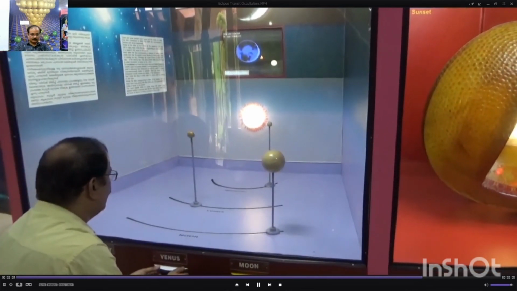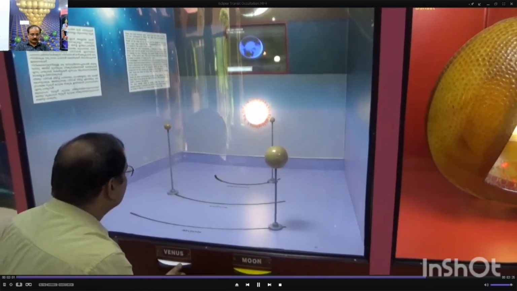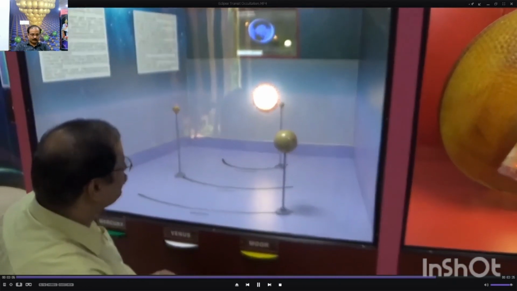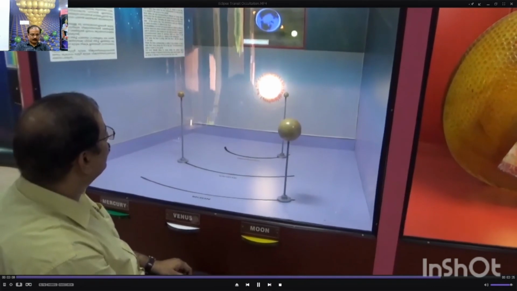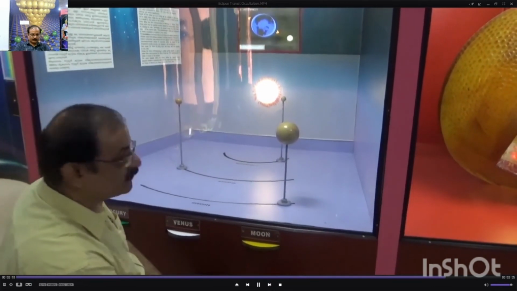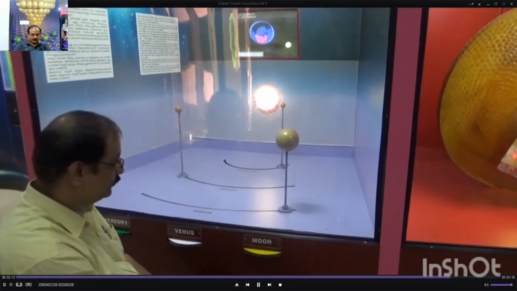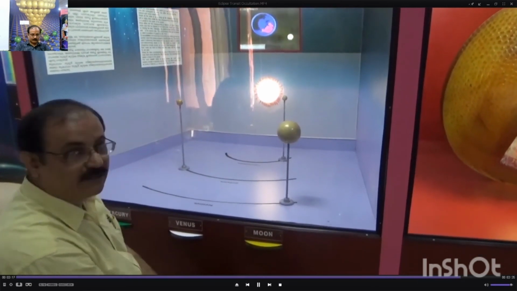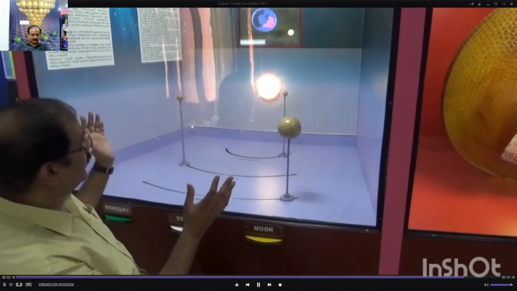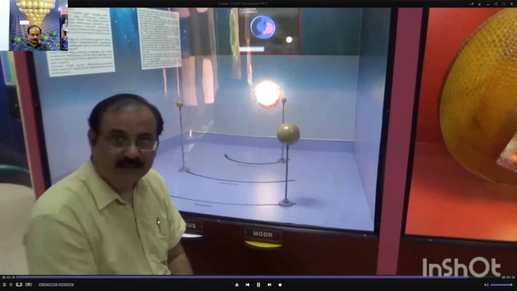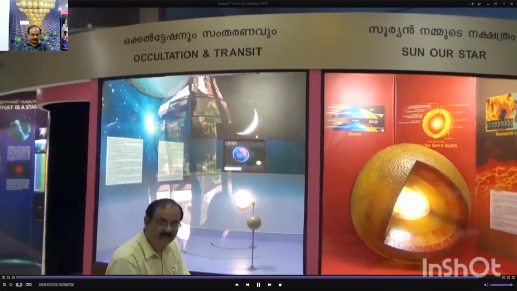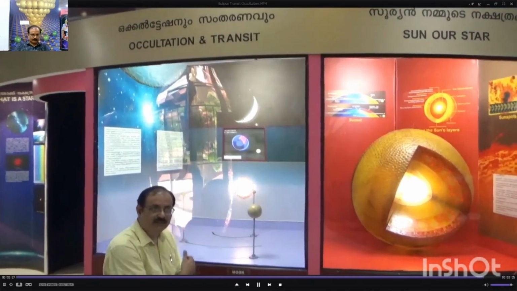Similarly, we can have occultation of other stars or other objects in the sky. These are also very spectacular. Sometimes the planet Saturn gets occulted, and Jupiter also, exterior planets also get occulted when they are in the direction of the Sun. So this exhibit explains the phenomena of eclipses, occultation, transit, and then directly interact